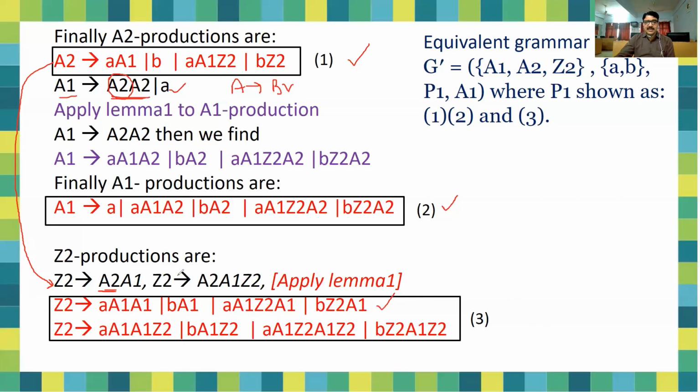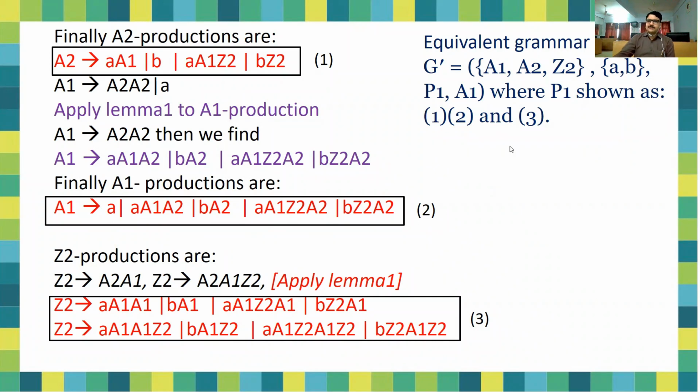And similarly, this is again a Z2 with the same productions excluding this Z2. So you can copy the same thing and just concatenate Z2 at the end, or again you can put the value of A2. Both are the same thing. Finally you will get the same answer. So these are the productions of A1, A2 and Z2, and now all the productions are converted into GNF. So it is a complete conversion of a context-free grammar into GNF.